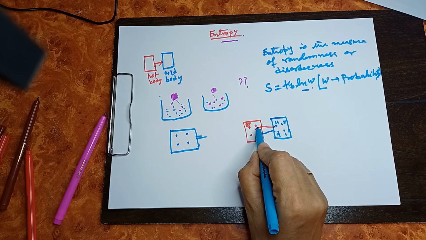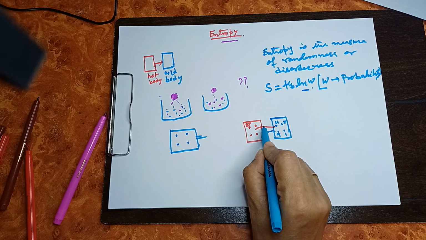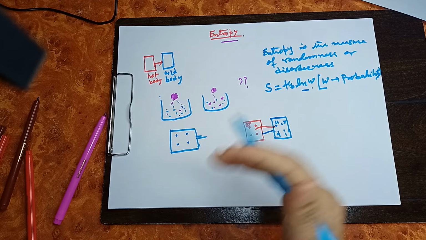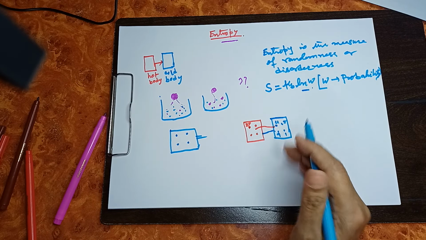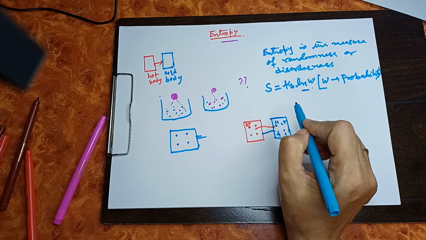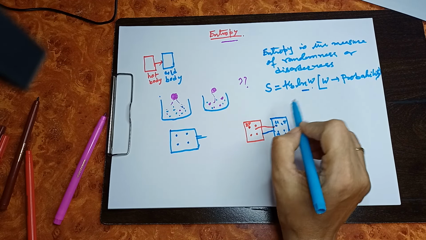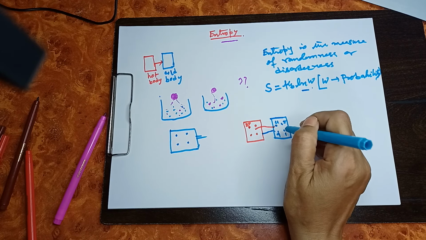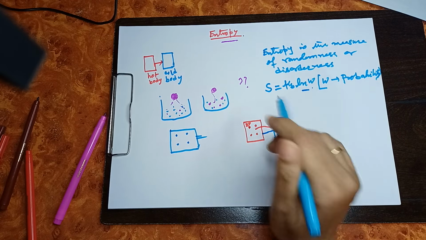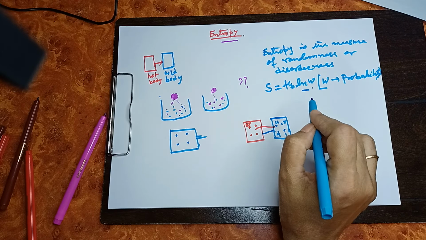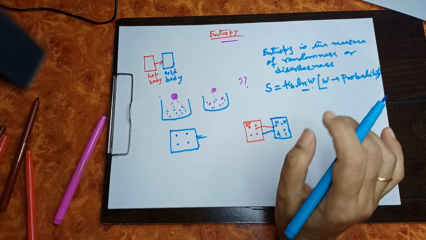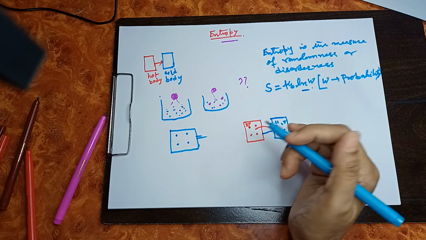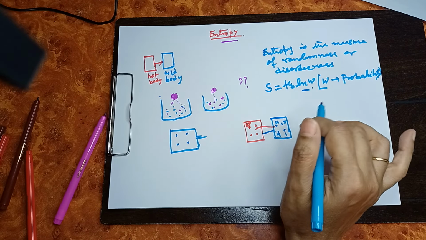So, these energy packets will move from here to here, so that after coming here, the number of microstates increases. The number of microstates increases in the sense that the probability of these energy packets existing in more microstates increases. So, here entropy increases. So, this process is spontaneous. Entropy increases in the spontaneous process. And natural processes are spontaneous. Entropy increases in the spontaneous or irreversible process.